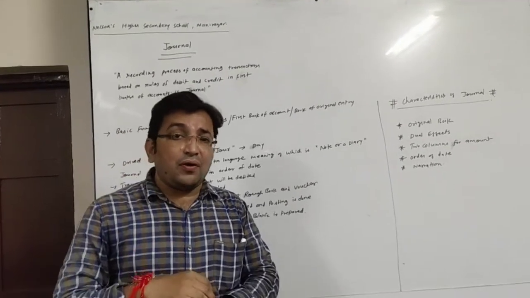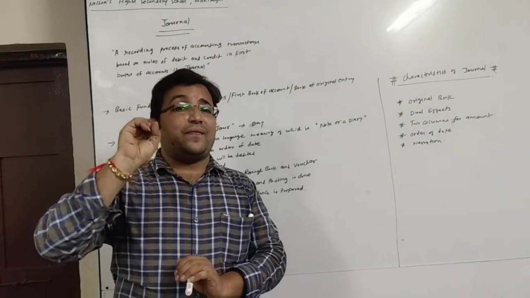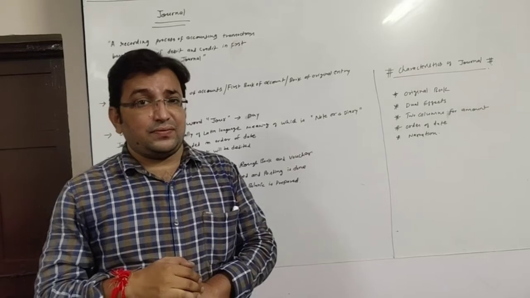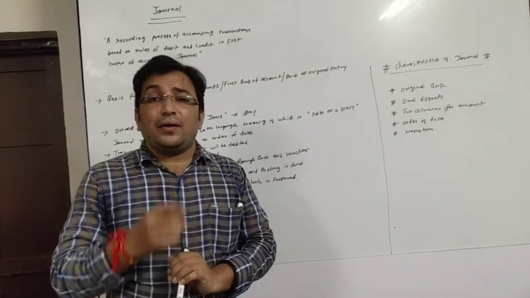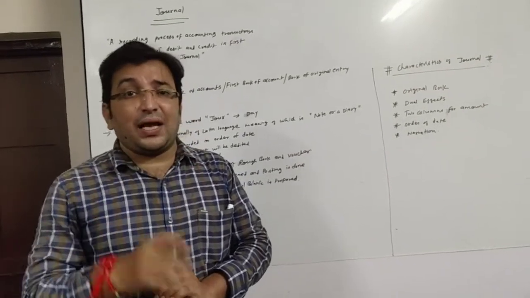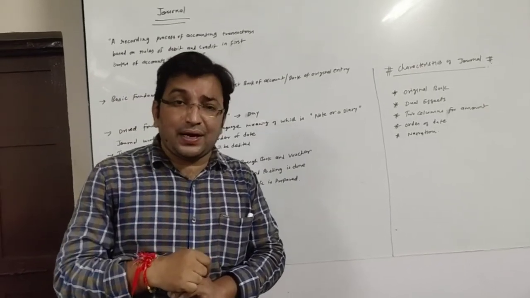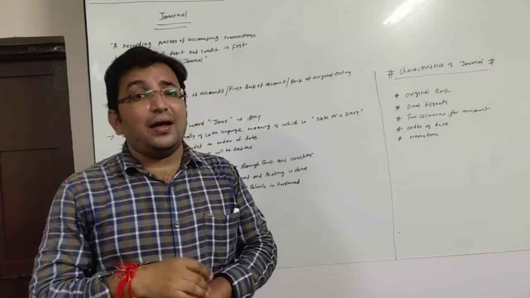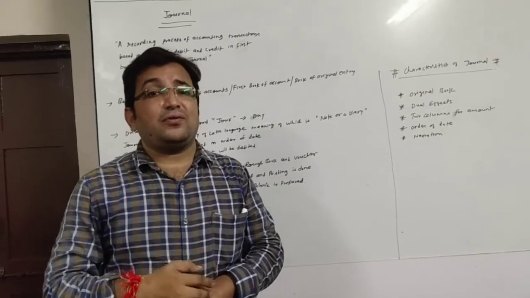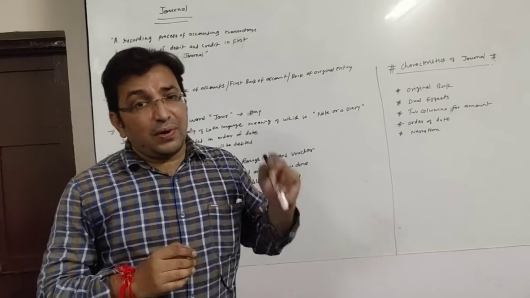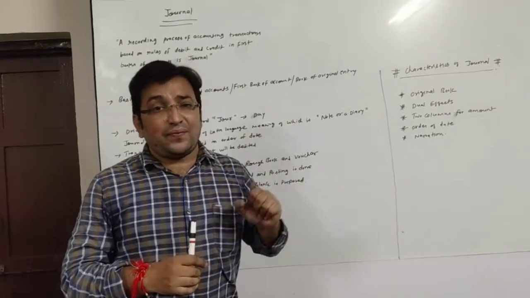We know now that a minimum of 2 accounts are affected by each and every economic transaction. Say for example, owner starts business with cash of rupees 50,000. Here cash account is affected, and owner is the giver, so owner's account, known as capital account, is affected.